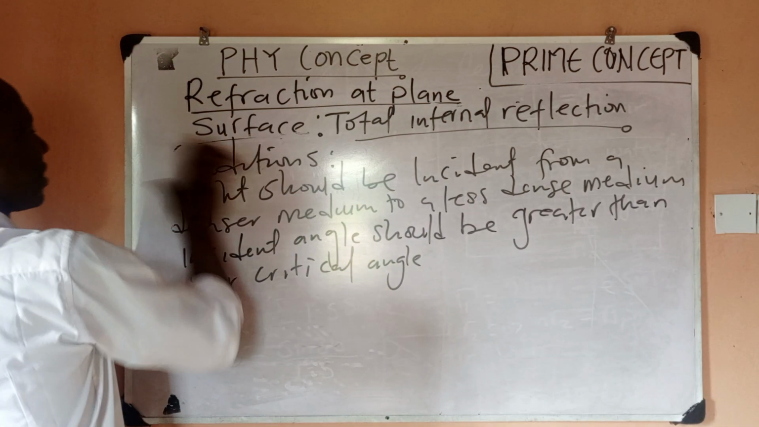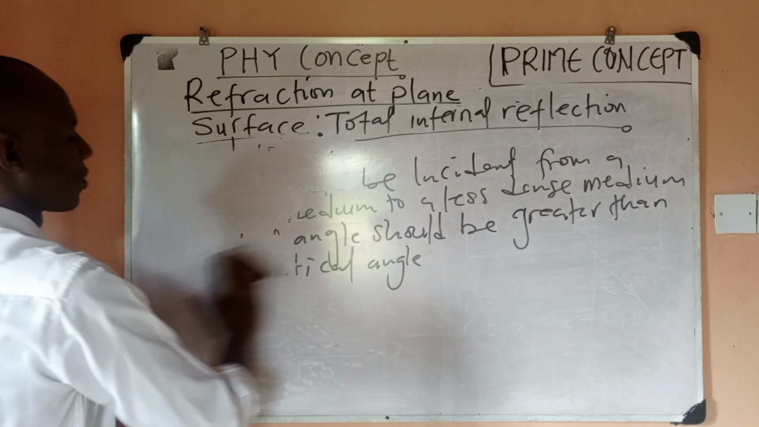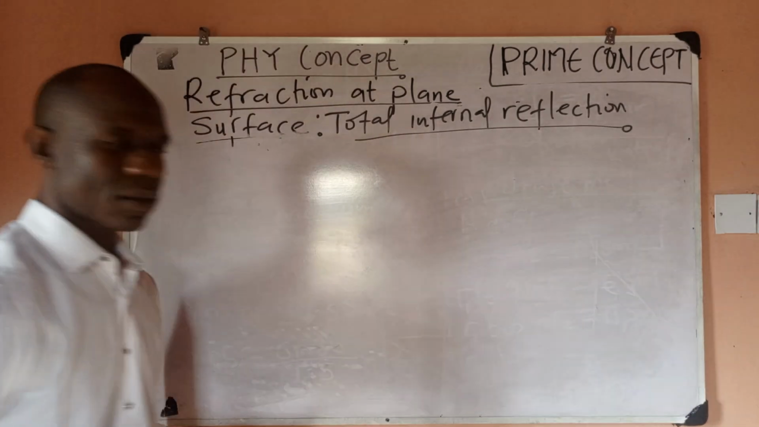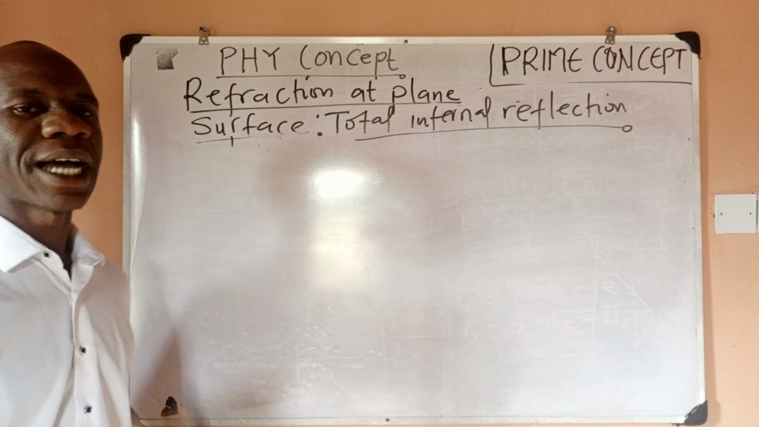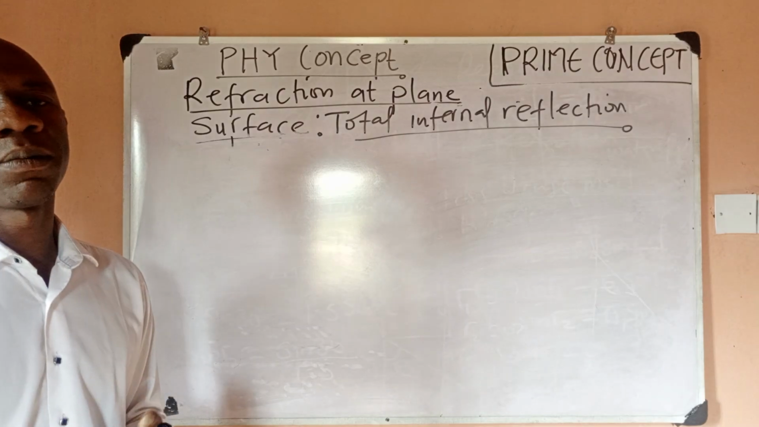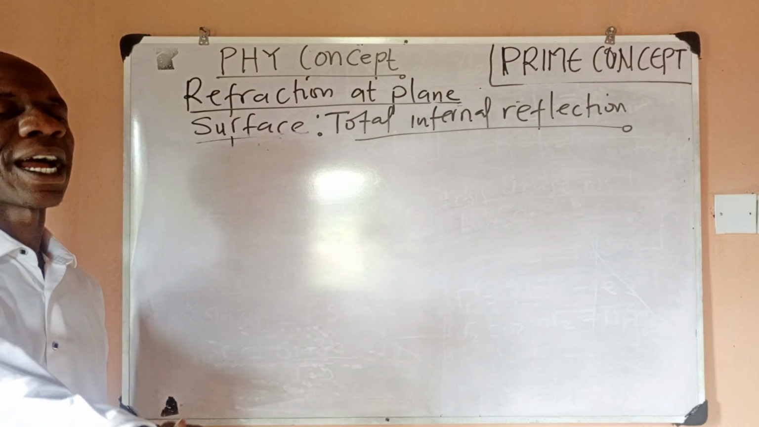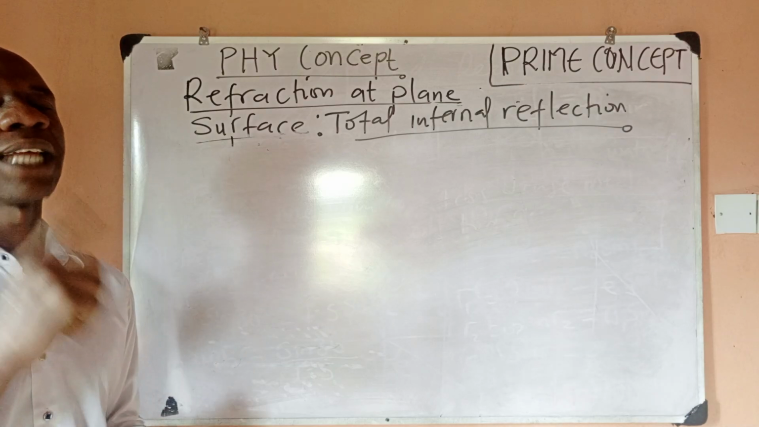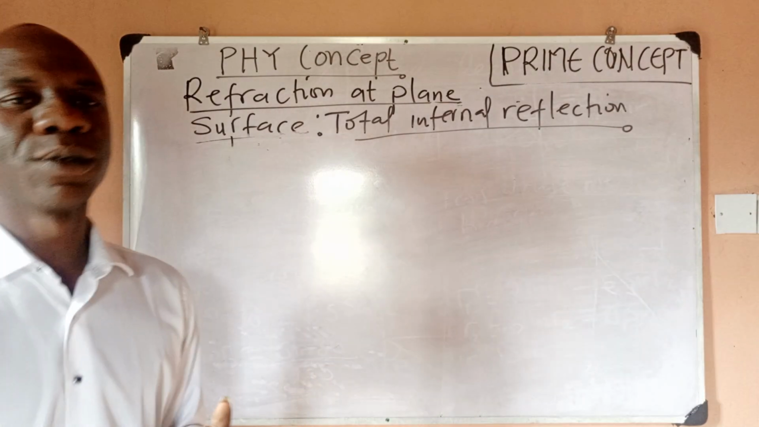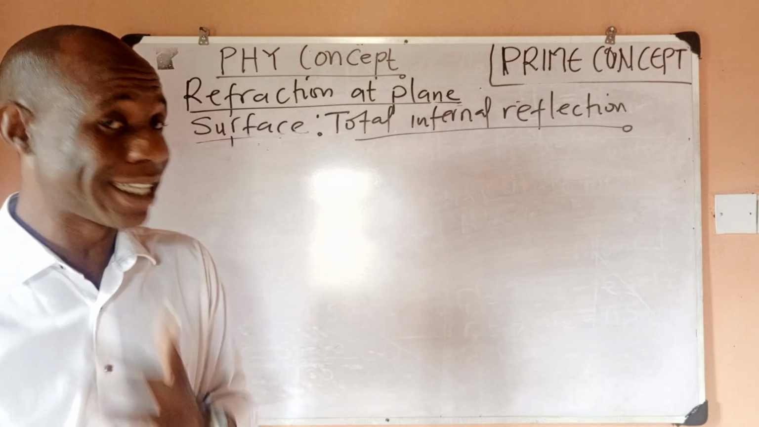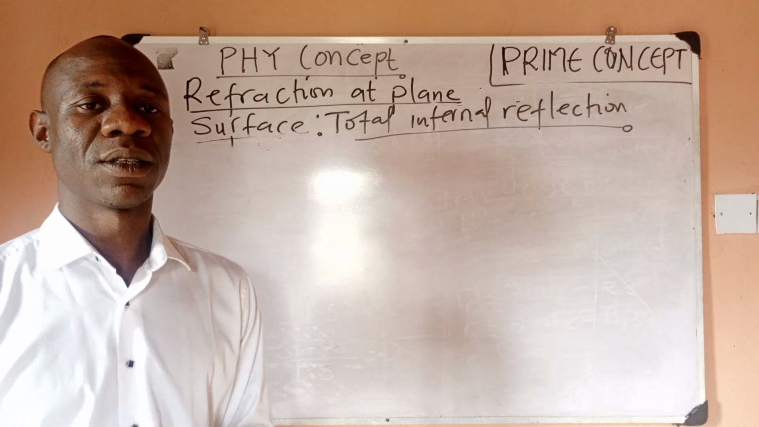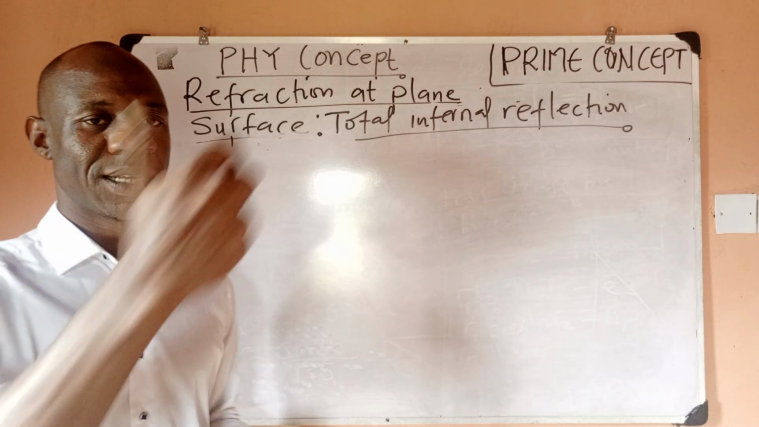Now, critical angle is the angle of incidence in the denser medium when the angle of refraction in the less dense medium is 90 degrees. I take it again, try to put it down. Critical angle is the angle of incidence in the denser medium when the angle of refraction in the less dense medium is what? 90 degrees.